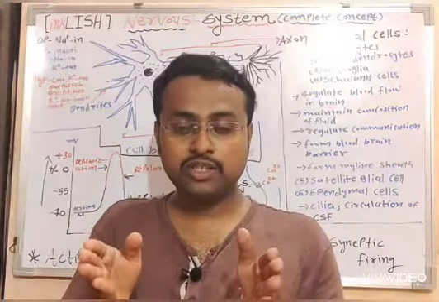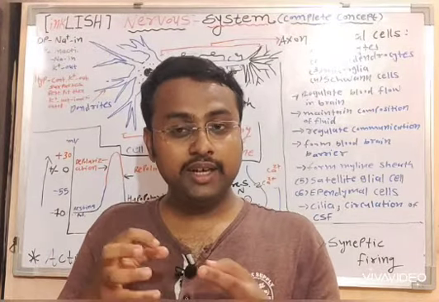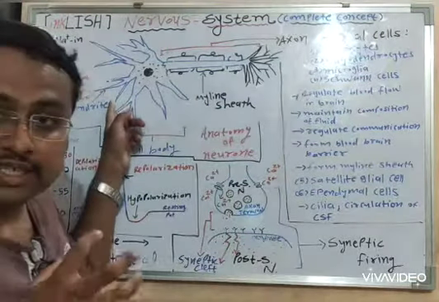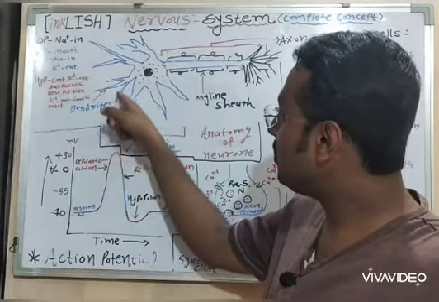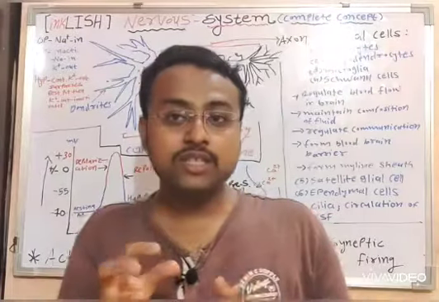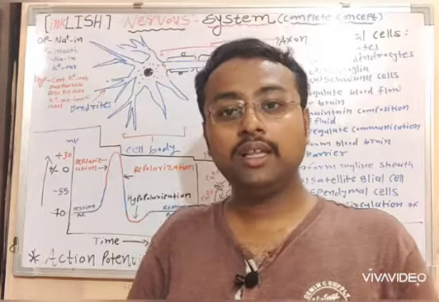The thermoreceptors are directly connected with the dendrites of the neuron. The dendrite of the neuron will sense the stimulus, and the stimulus will reach the cell body.